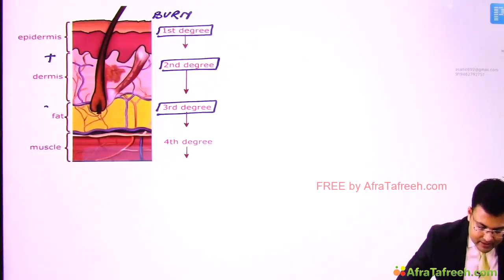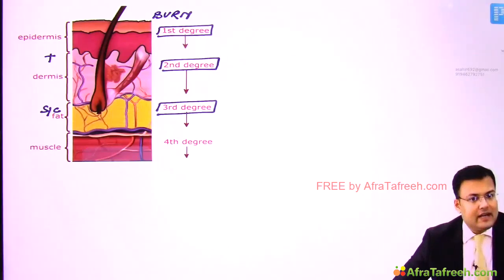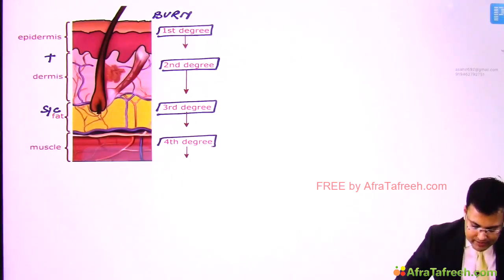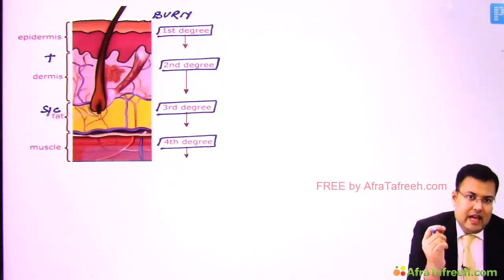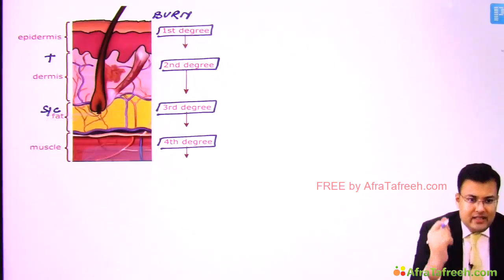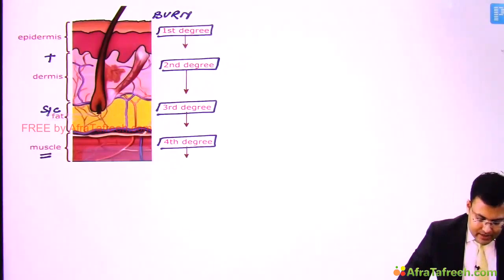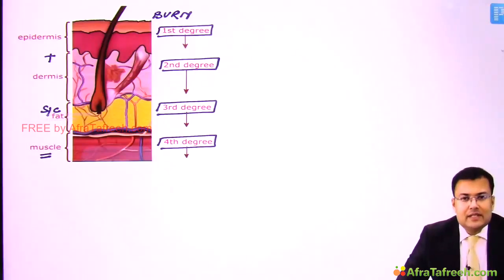In third degree burn, there is involvement of subcutaneous fat, and in fourth degree burn, the structures which are underlying the skin like muscle, bone, brain, these are involved. So in fourth degree burn, here you can see there is involvement of muscle. So this is the burn classification.